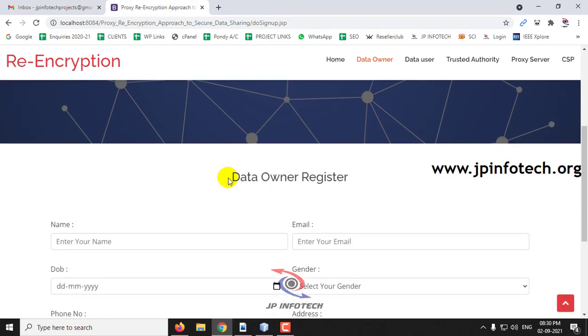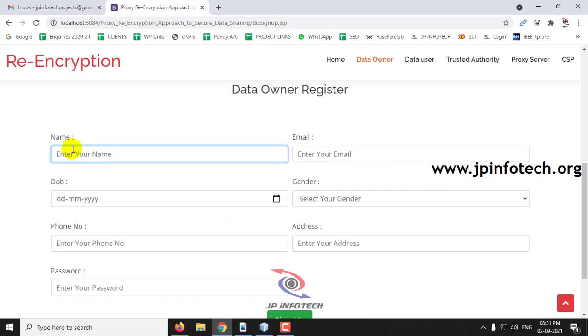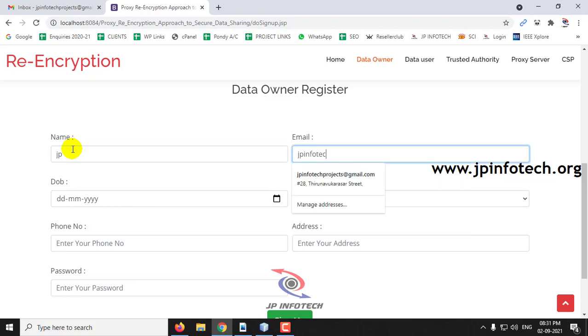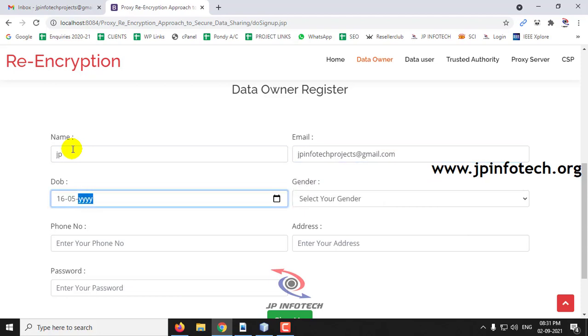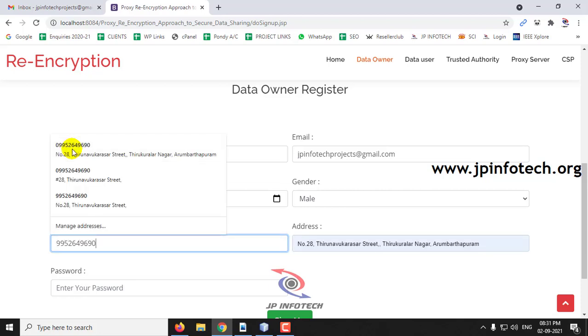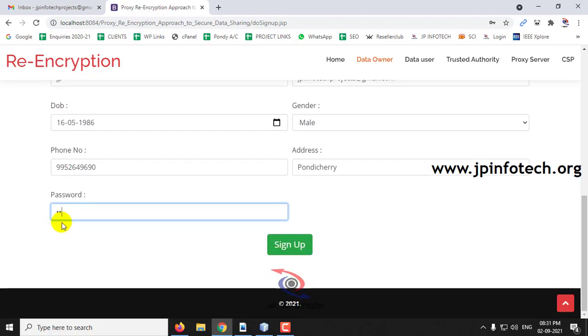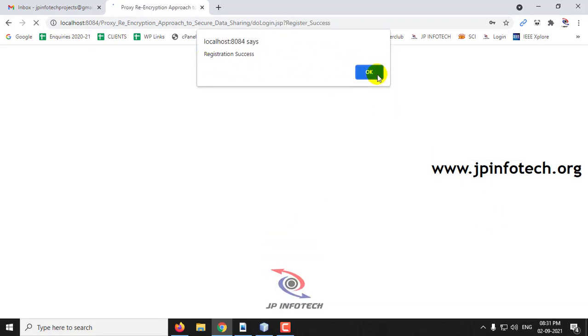So in the data owner registration part, enter the details of your name. So let me enter the name as JP, email ID data owner, let me enter as jpinfotechprojects@gmail.com, and date of birth, gender, phone number, address, and your password. Now click sign up, and now you can see the registration is success.